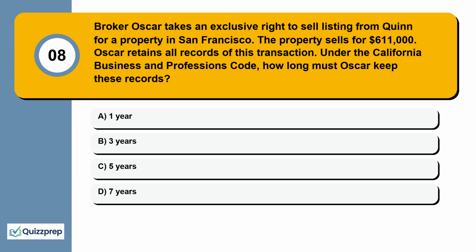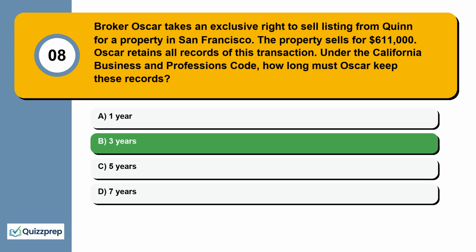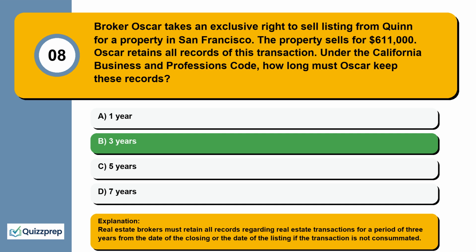Question 8. Broker Oscar takes an exclusive right to sell listing from Quinn for a property in San Francisco. The property sells for $611,000. Oscar retains all records of this transaction. Under the California Business and Professions Code, how long must Oscar keep these records? 1 year, 3 years, 5 years, 7 years. Real estate brokers must retain all records regarding real estate transactions for a period of 3 years from the date of the closing or the date of the listing if the transaction is not consummated.